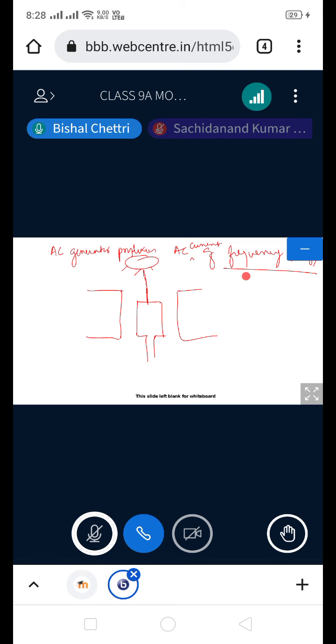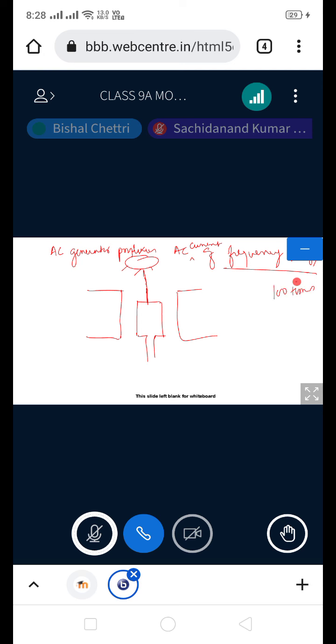So this is the frequency of the alternating current. Now, see, after every 180-degree rotation, the coil reverses the direction of the current. That means 180-degree rotation takes place 100 times.